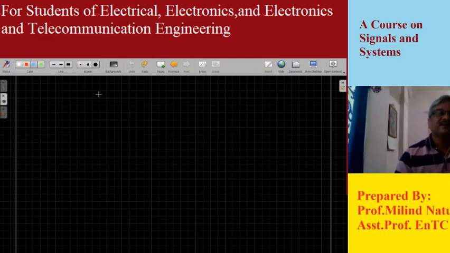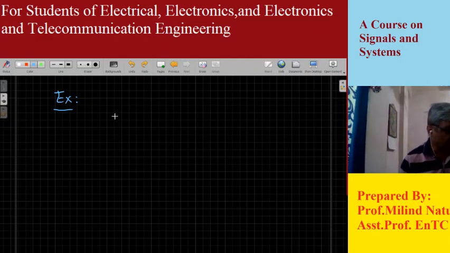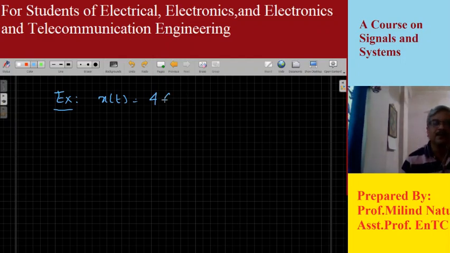Now let us take one last problem to conclude. If a signal is a combination of two or more signals, let's say for example x of t is equal to 4 cos 2 pi t plus, let's take another, 3 sine 6t.